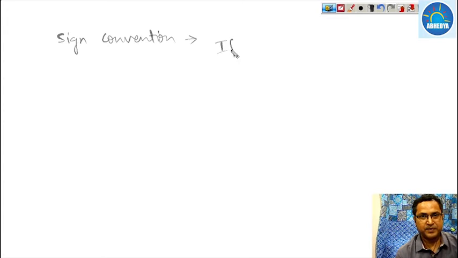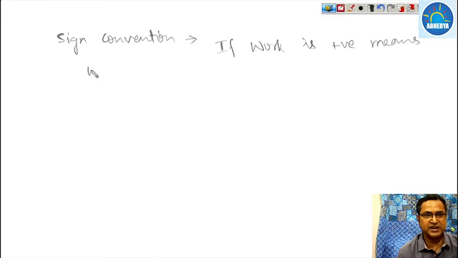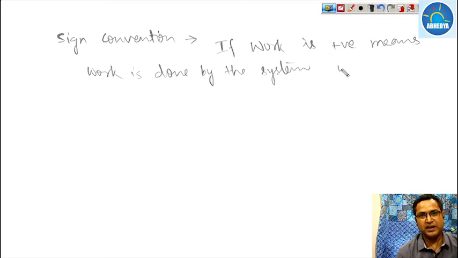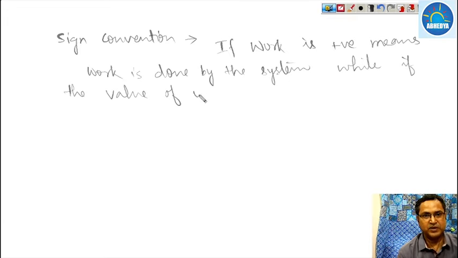If work is positive, it means work is done by the system, while if the value of work is negative, it means work is done on the system.